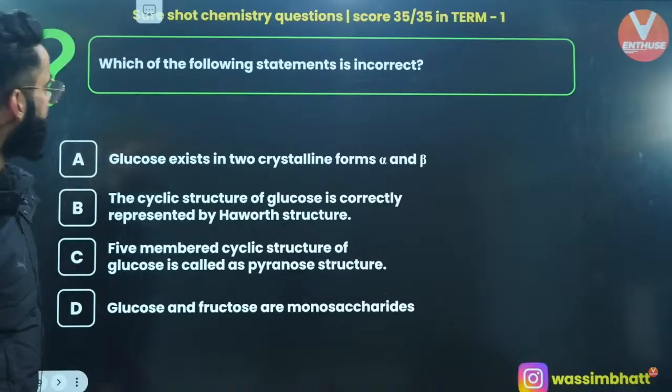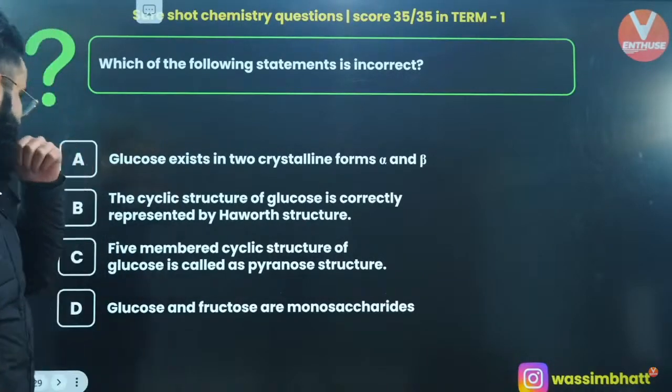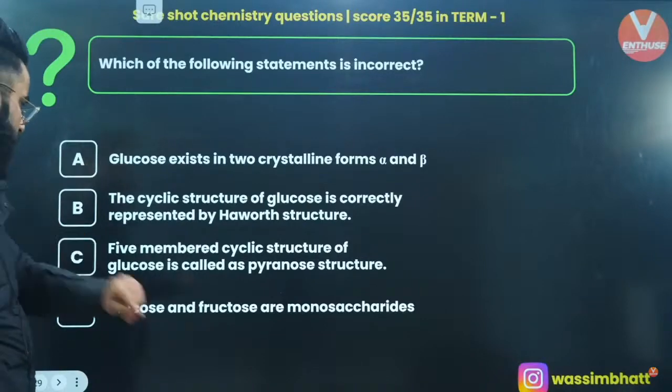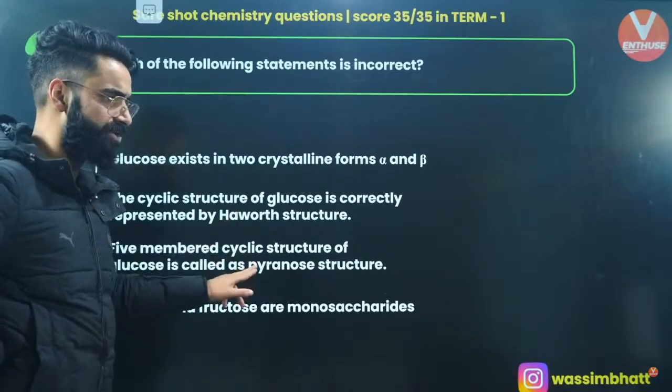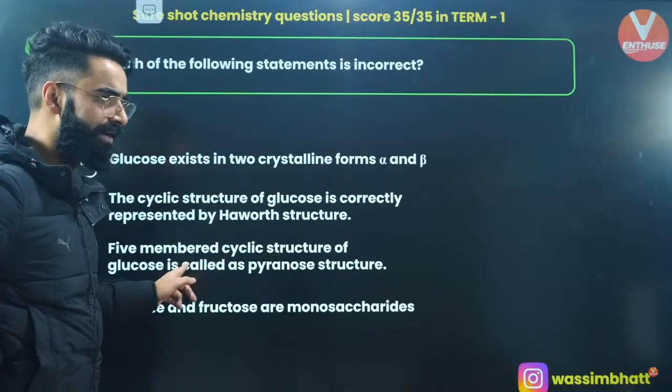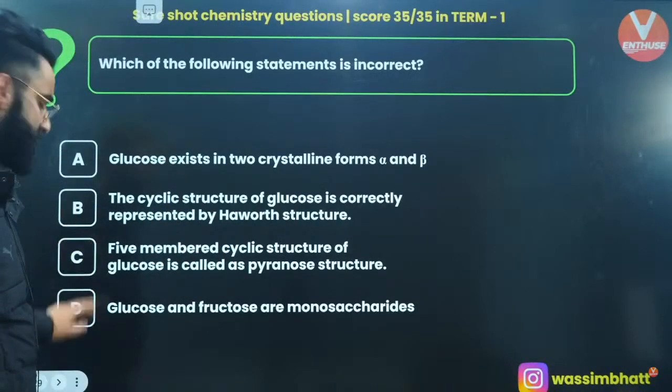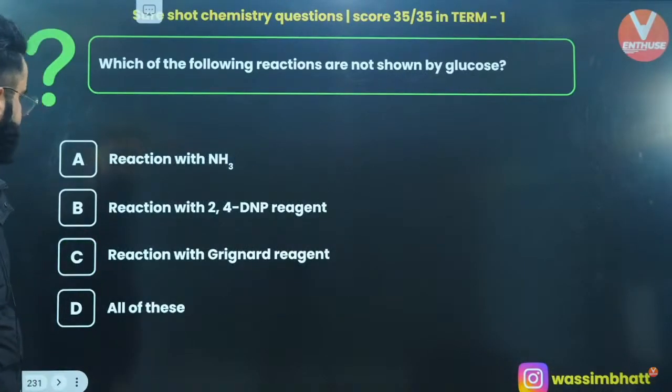Okay. Which of the following statements is incorrect? Glucose exists in two crystalline forms, alpha and beta. This is correct. The cyclic structure of glucose is correctly represented by the Haworth structure. Correct. The 5-membered cyclic structure of glucose is called pyranose. No way. It is the 6-membered cyclic structure which is called pyranose, right? And here it's mentioned that the 5-membered ring is called pyranose. No. So option C is the incorrect one.